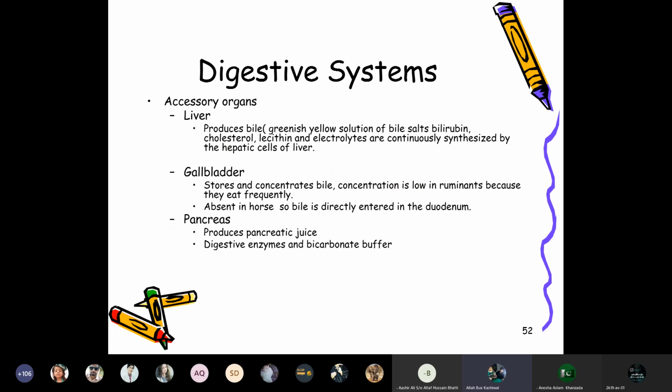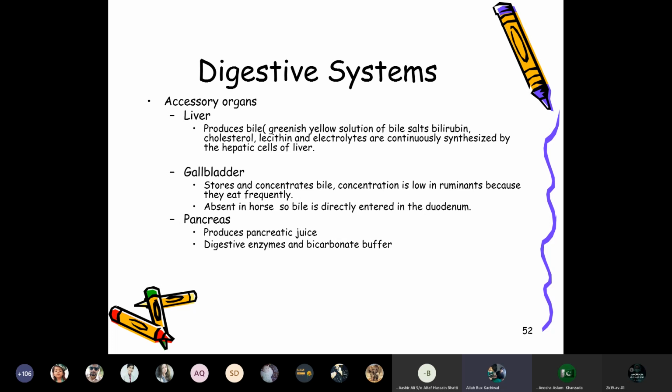Now the digestive system has accessory organs like a liver, which is producing bile, generally a yellow solution of bile salts, bilirubin, cholesterol, lecithin, and then the electrolytes, continuously synthesized by the hepatic cells of the liver. The gallbladder stores and concentrates the bile, and concentration is low in the ruminants because they are frequently absorbed.